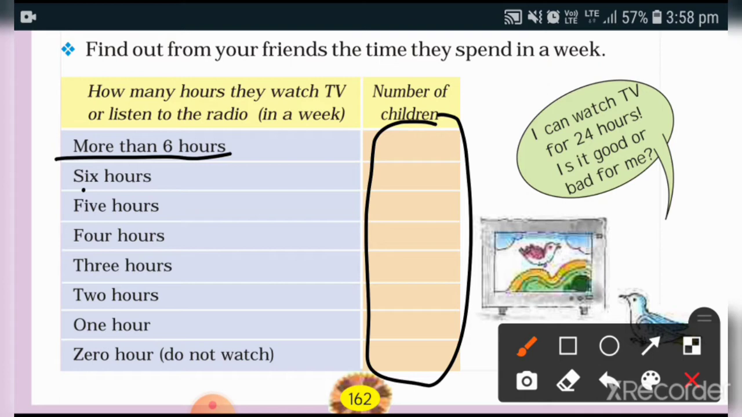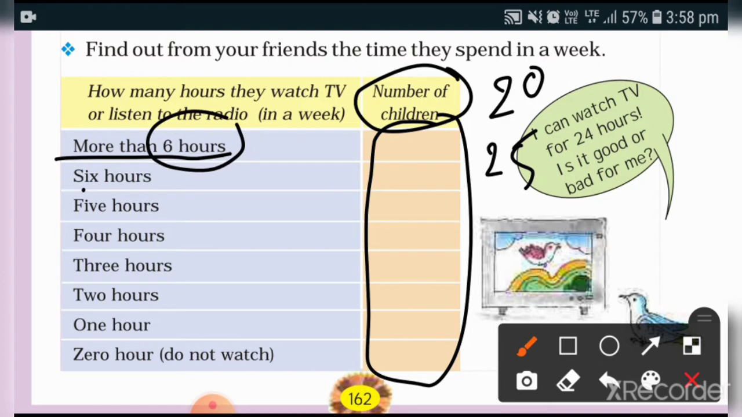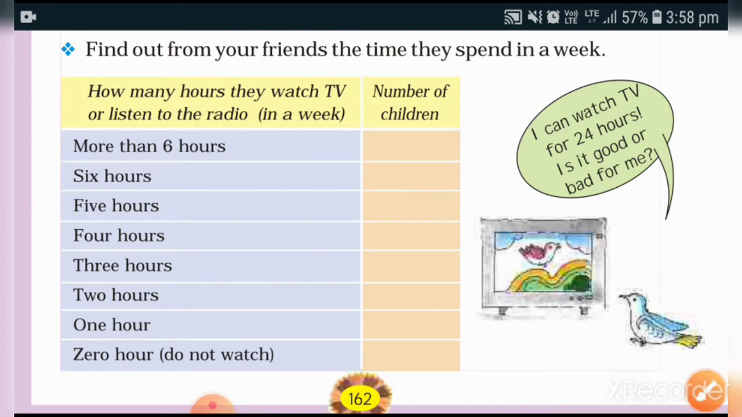For example, number of children. Number of children means it may be 20 children, it may be 25. But first of all, you have to ask your friends how many hours they are spending watching TV. So you can write here 25 children are watching TV for more than 6 hours. It's not good to watch TV for 6 hours, or more than 6 hours. 6 hours is also not good. You have 15 children for 5 hours, 10 children for 4 hours, 8. Like this you have to collect the data and write inside this box.